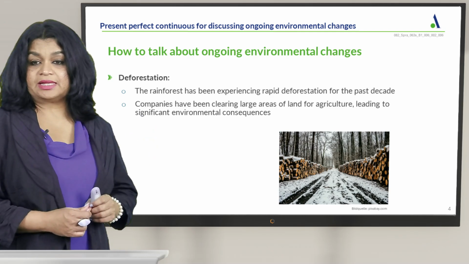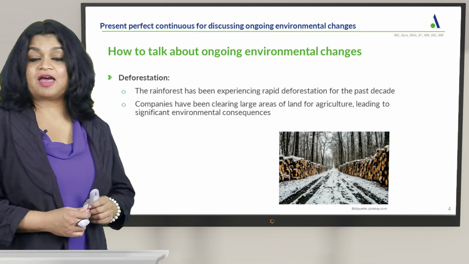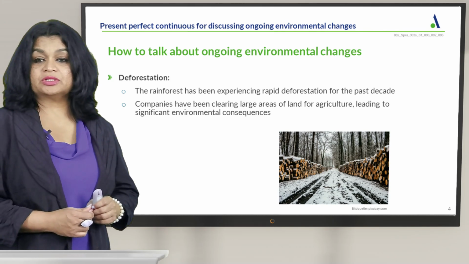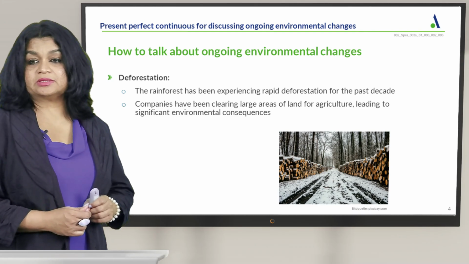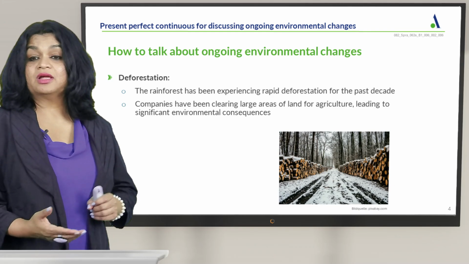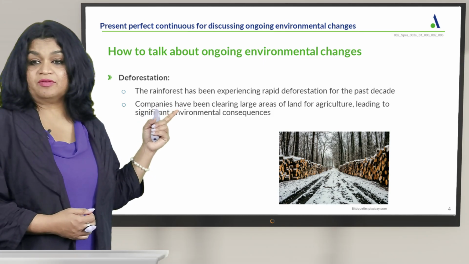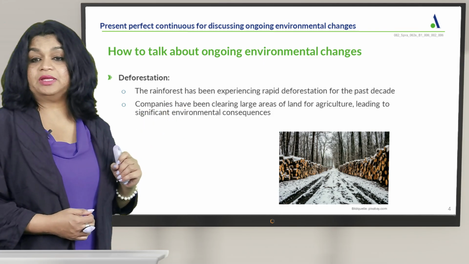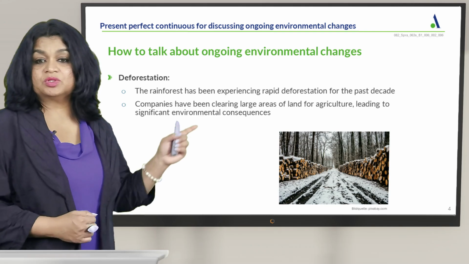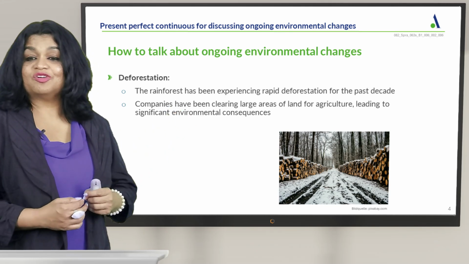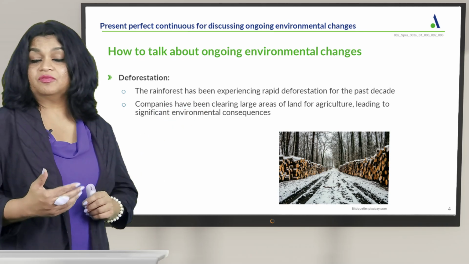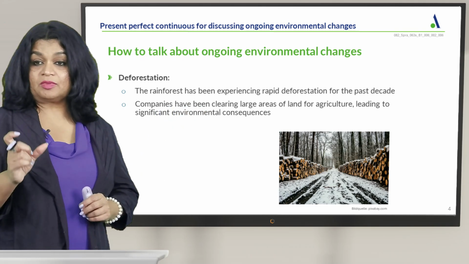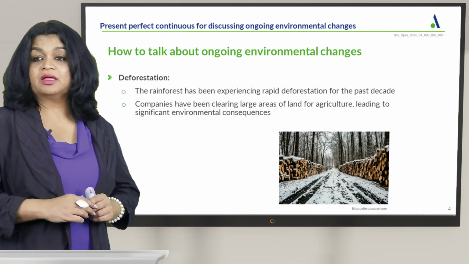Let's take a look at the second example. Companies have been clearing large areas of land for agriculture, leading to significant environmental consequences. Companies have been clearing. So, the subject is companies, have is the present, been is the perfect, and then the ing form, the continuous, is clearing. So, you see here the formula is always have or has been plus the main verb in ing form.